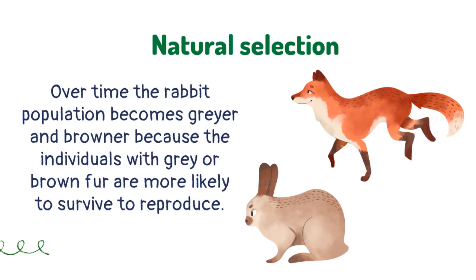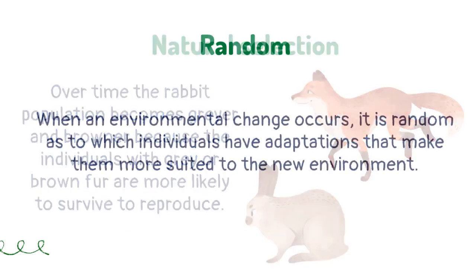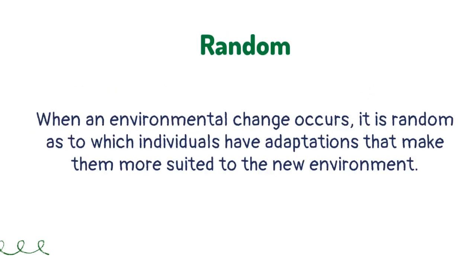Over time the rabbit population becomes grayer and browner because the individuals with gray or brown fur are more likely to survive to reproduce. When an environmental change occurs, it is random as to which individuals have adaptations that make them more suited to the new environment.